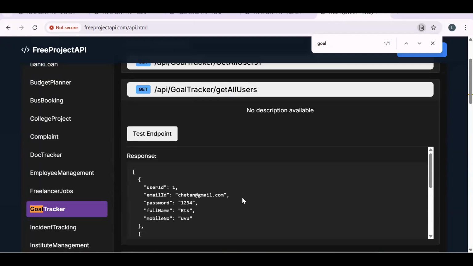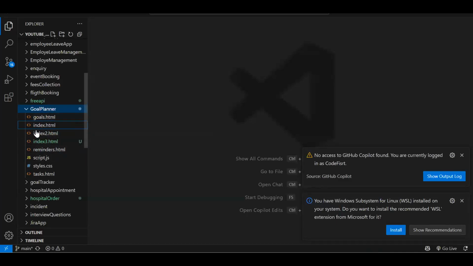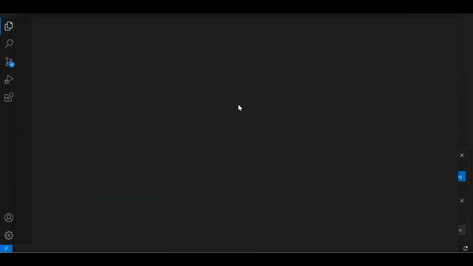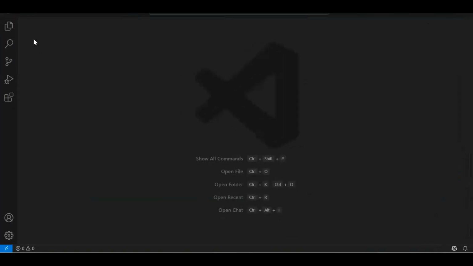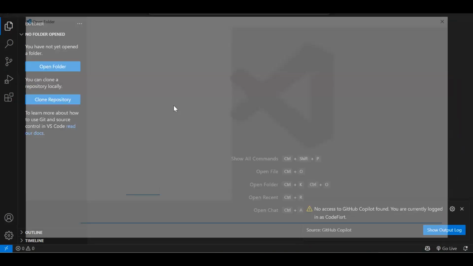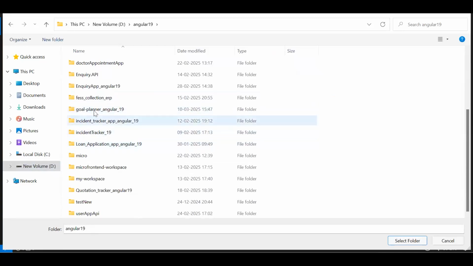So I have created an Angular 19 project. Let me say one more time, the UI is already pushed into the goal planner folder. If you are new, I have a repository, Void Chetan. There I have pushed all the projects I have taken, and all the UIs are already pushed over here. So the goal planner folder, you need to watch out for. Now I have created a project, so let me just open that. We are going to follow Angular 19. Again, if you are working on an old project, the code will be the same, just some things will be different. Fine, let's open it. Open Angular 19 and goal planner.